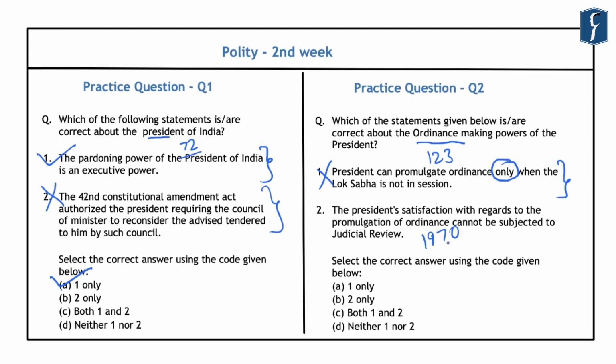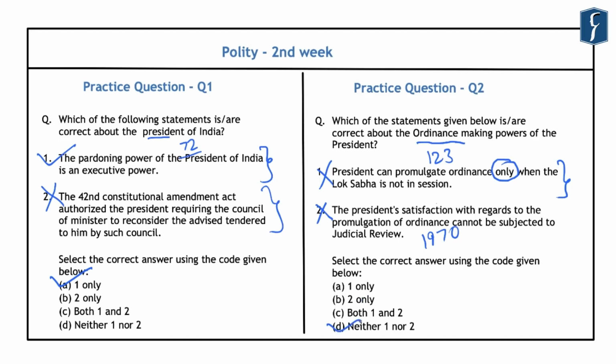Now, in this regard, the 38th Constitutional Amendment Act of 1975 made the President's satisfaction final and conclusive and beyond the judicial review. However, this provision was deleted by the 44th Constitutional Amendment Act of 1978, and hence the President's satisfaction with regard to the promulgation of ordinance can be subjected to judicial review, and hence this statement given in the question is incorrect.